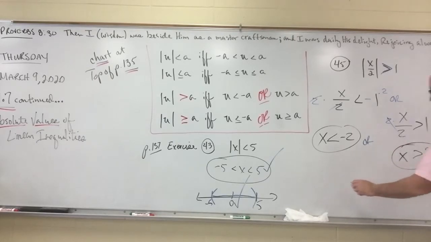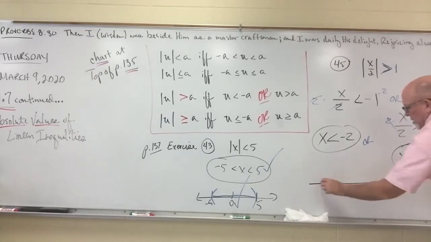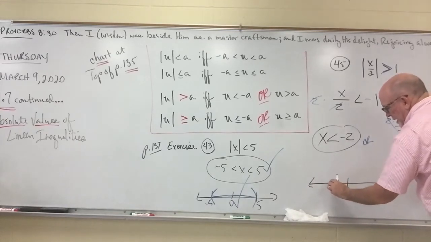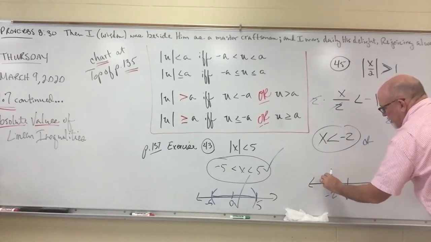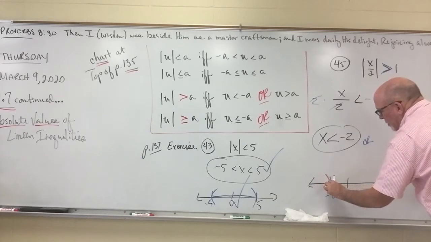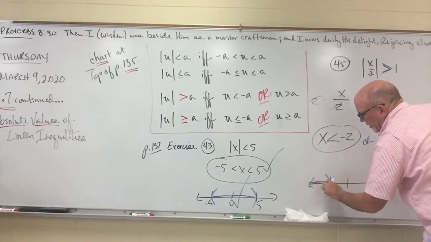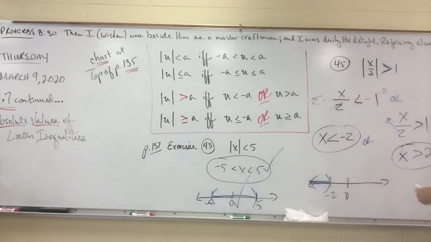So either one of these, let's sketch. I've got 0. X is less than negative 2. So here's negative 2. If it is smaller than negative 2, not quite up to negative 2, but anything smaller than. So that's half of it. And we've got a positive 2, and x is bigger than positive 2.